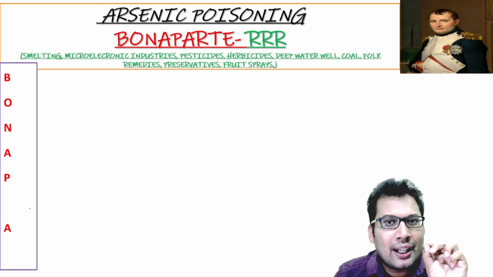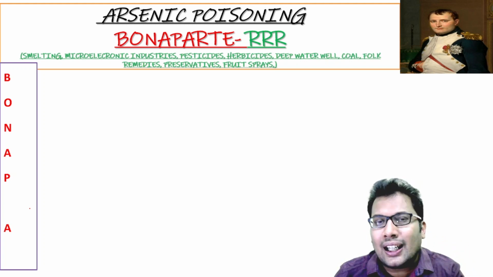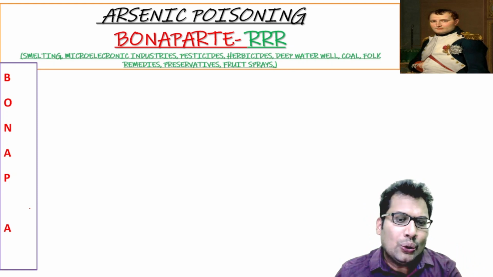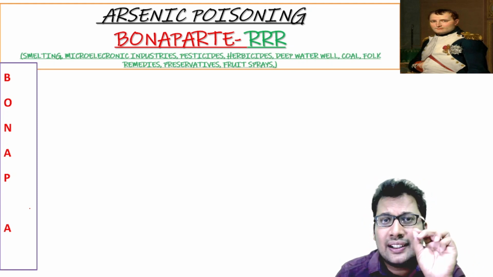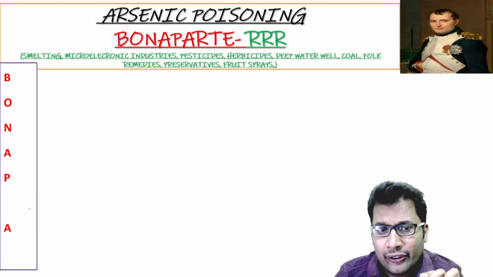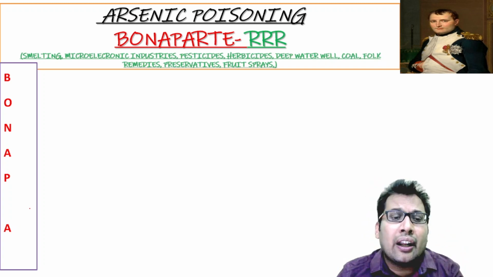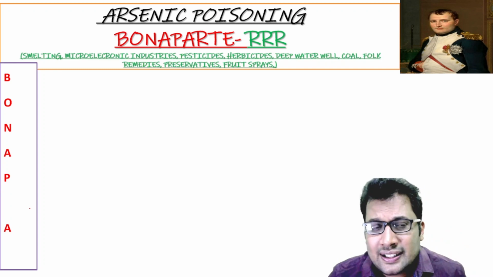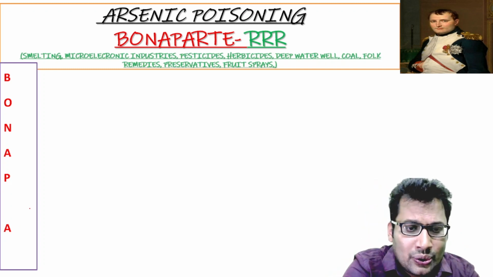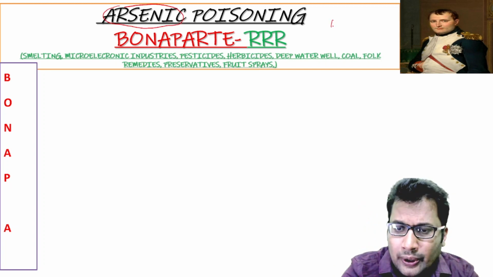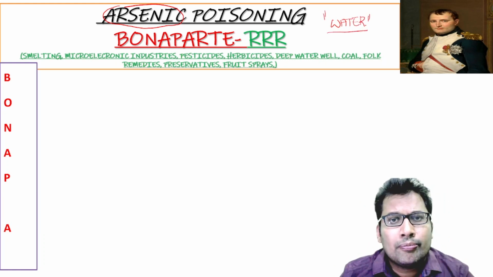That's why I prepared a mnemonic for you, Bonaparte triple R. There are many MCQs, at least 15 MCQs in this mnemonic. Just concentrate, all of you. The first question asked in exam: arsenic, what is the most common source? Your answer should be water.